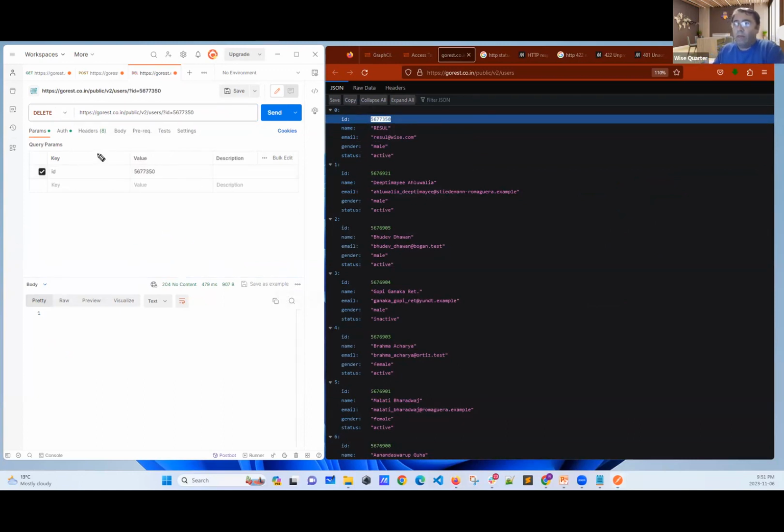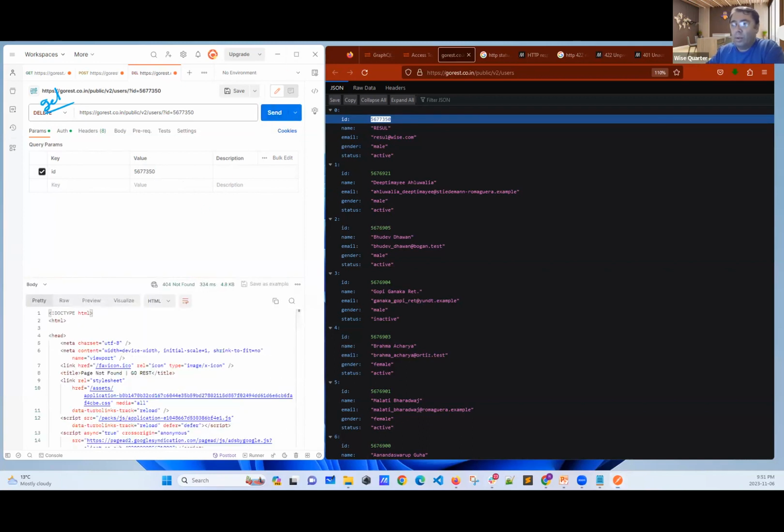You know, if I wanted to get some record, I provided the ID and I was able to get something. Now I will try with the delete method. I don't know if it's going to work or not. Let's say send. Oops, I received 404, which means no, you cannot do this. Oh, got it.